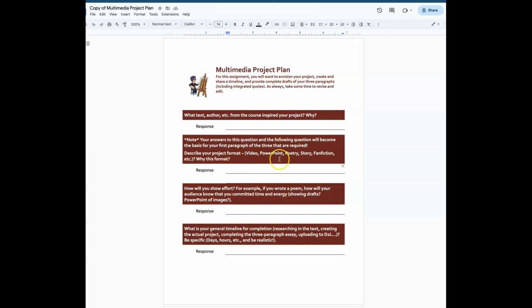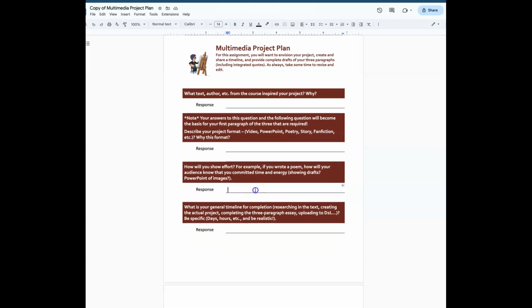What format do you want to use? And of course, feel free to do it. This is a very open project. It just ultimately has to be something that can be uploaded to D2L in a single link to a video, no links to Google Docs or an attachment, right?